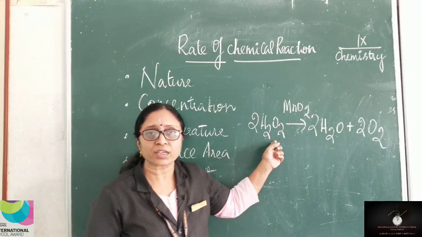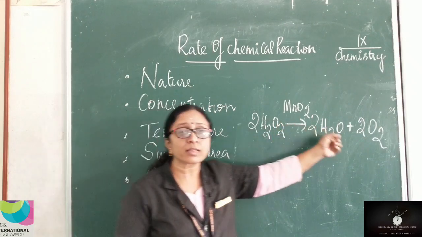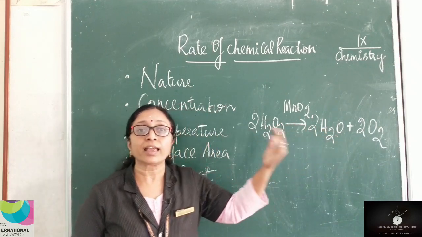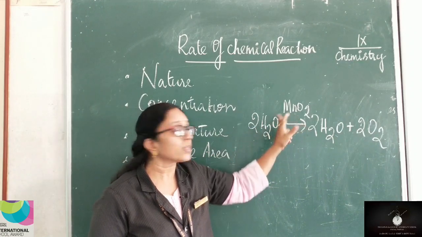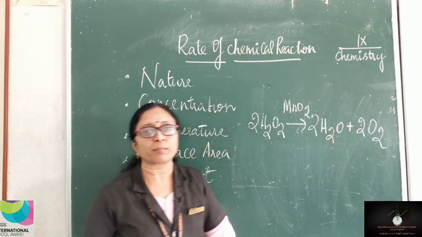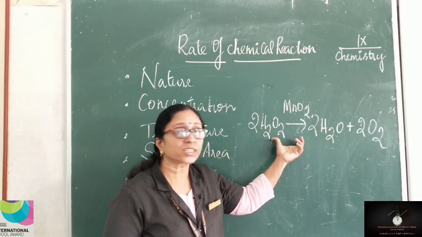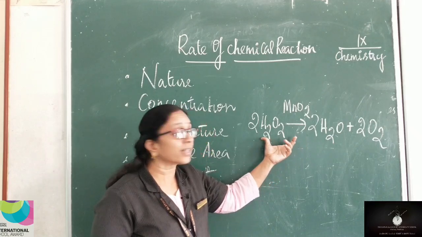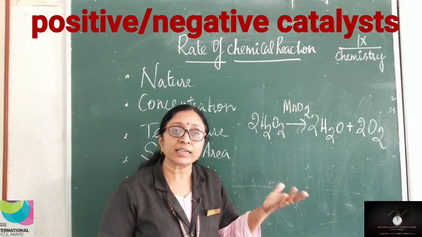We need this reagent. So how can we preserve this reagent, or rather how can we arrest this reaction? By adding a negative catalyst. This is a positive catalyst because it increases the rate of this chemical reaction. So how can you decrease the rate of this reaction? How can you arrest this decomposition of hydrogen peroxide? By adding a negative catalyst.